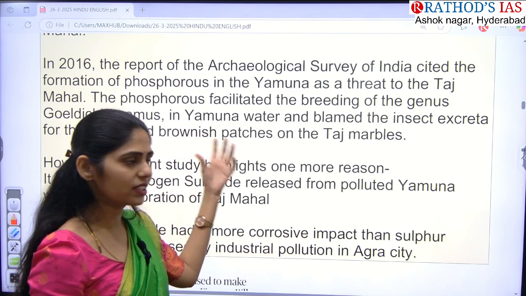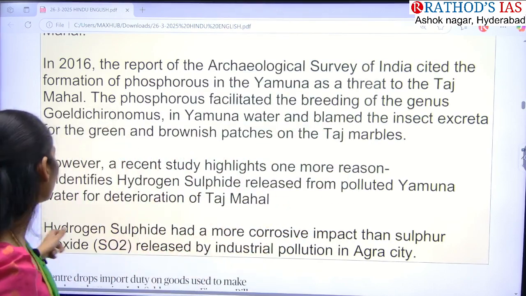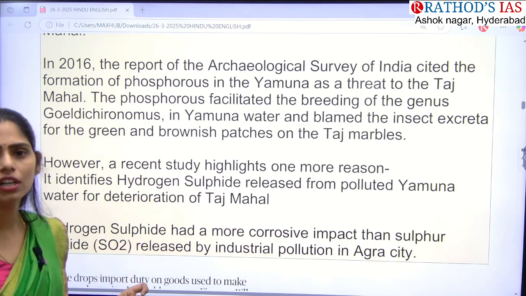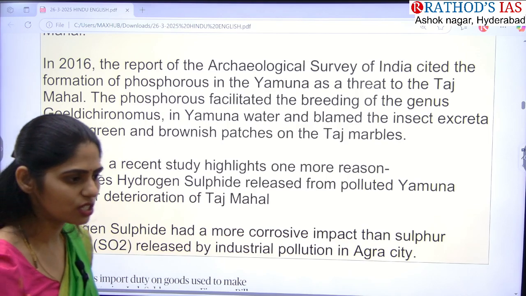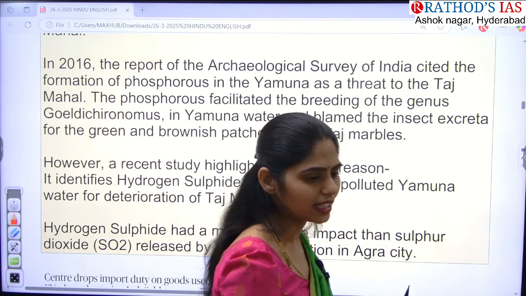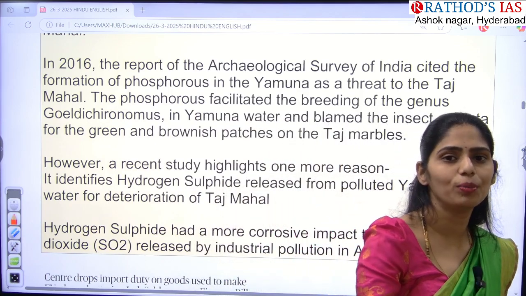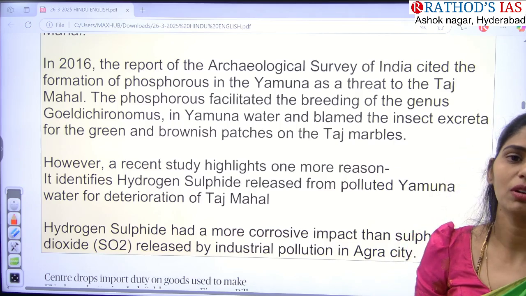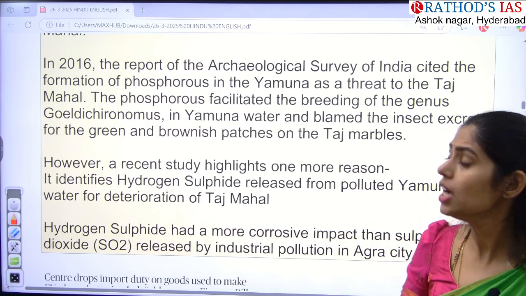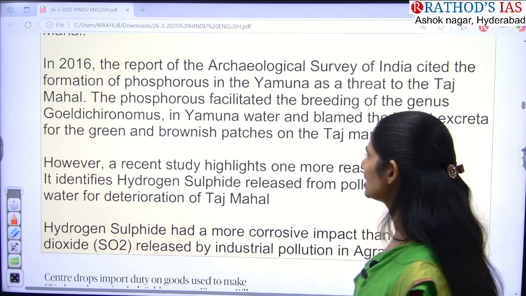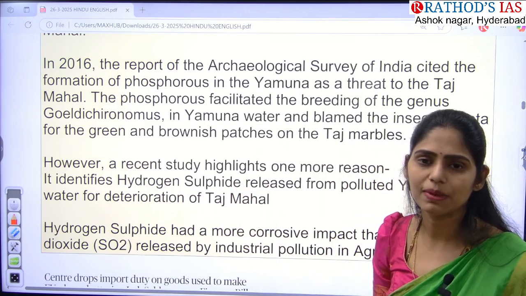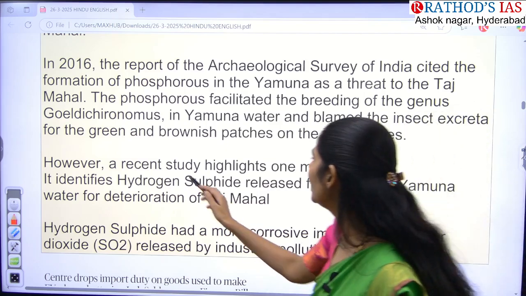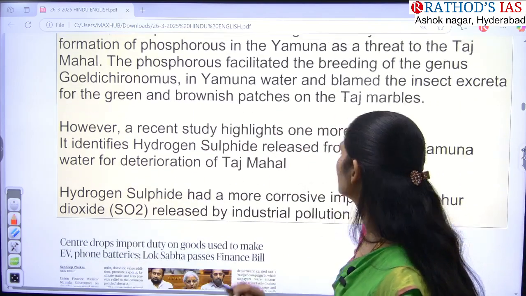Whenever they are excreting, this insect excreta has some harmful things. As you all know, humans also have excreta as well as urine, so we have urea and uric acid, right? In the same way, whenever this insect excretes on the walls of the Taj Mahal, it causes green and brownish patches on the Taj Mahal marbles.